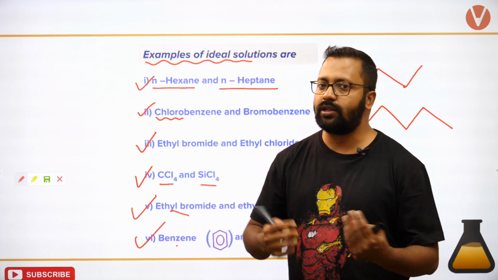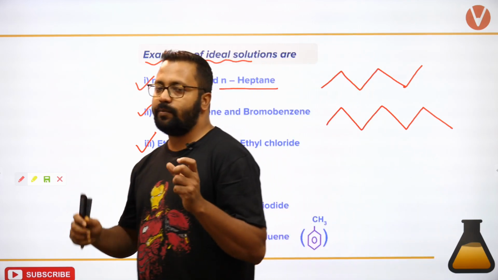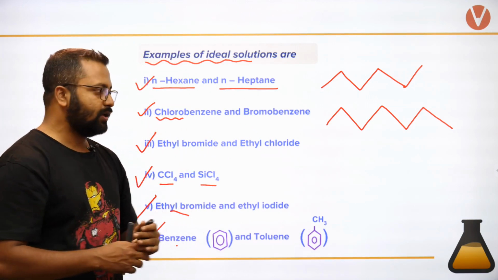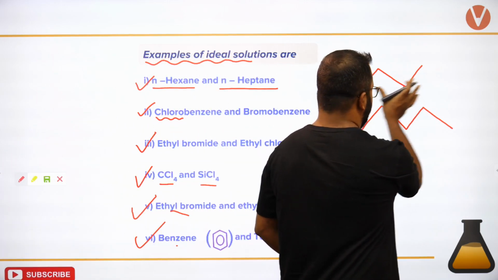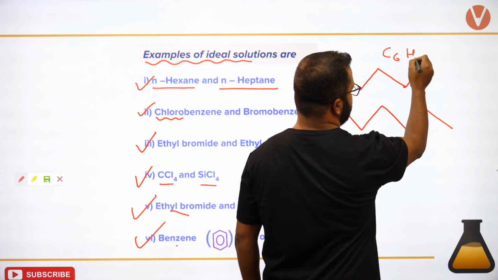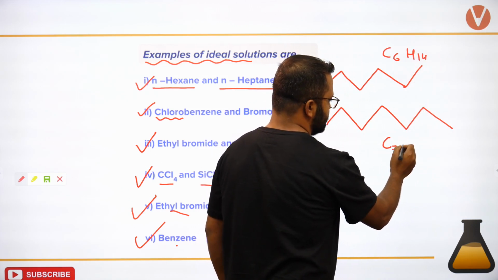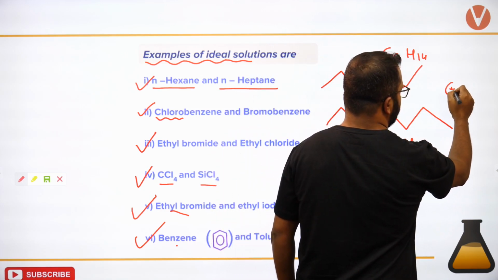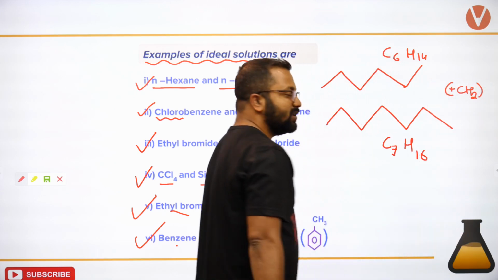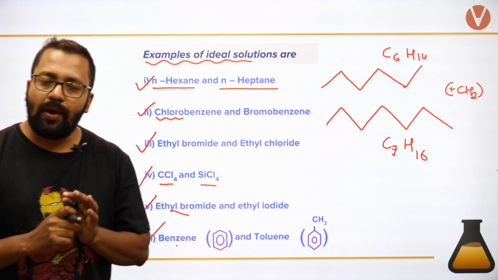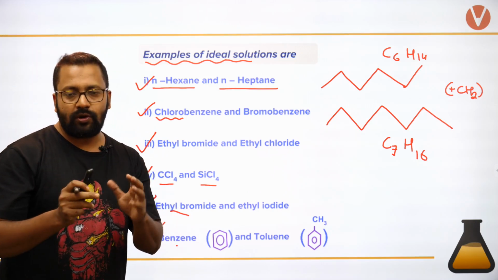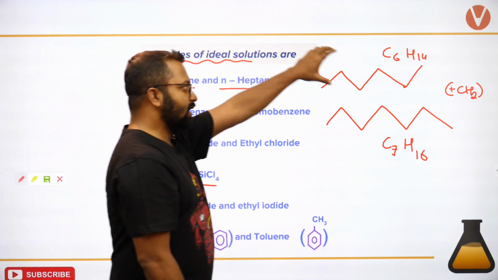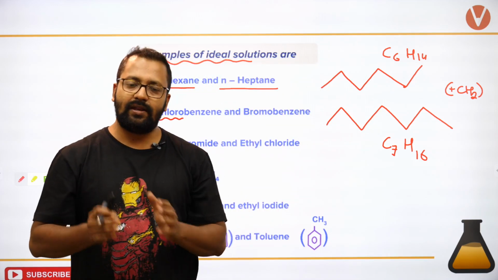So आप देख लो, हमेशा याद रखो, in a hydrocarbon series, homologous series आप जानते हैं what they are. Hexane is written as C6H14 and heptane will be written as C7H16. So what is the difference? The difference is of a CH2 unit. So remember that whenever we take any two adjacent molecules of a homologous series, like hexane and heptane, I will obtain an ideal solution.